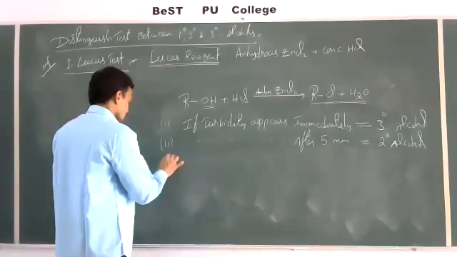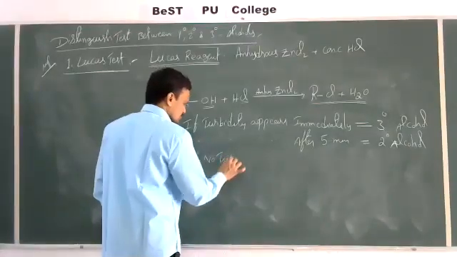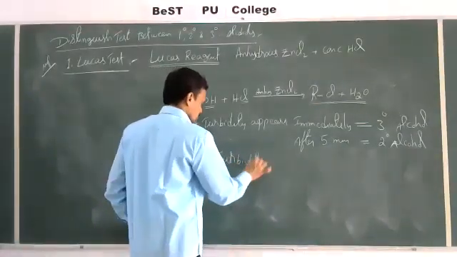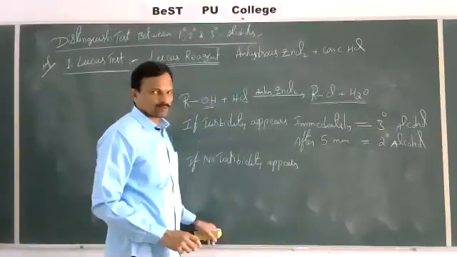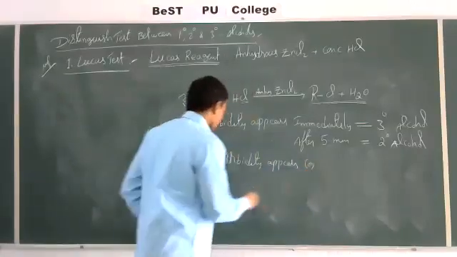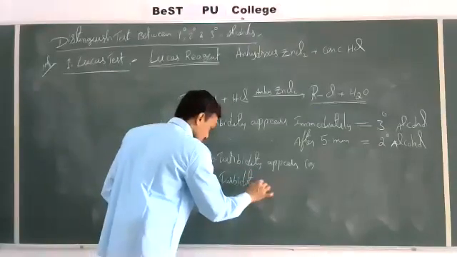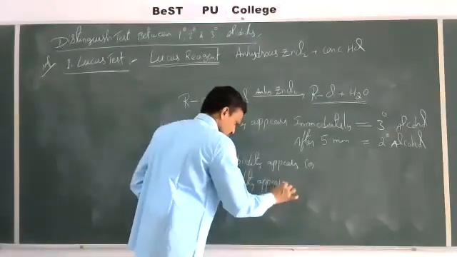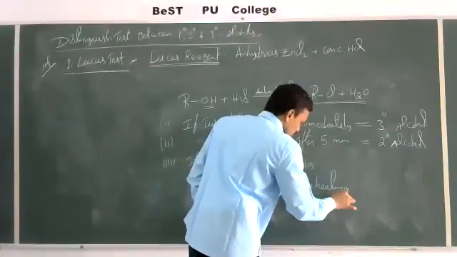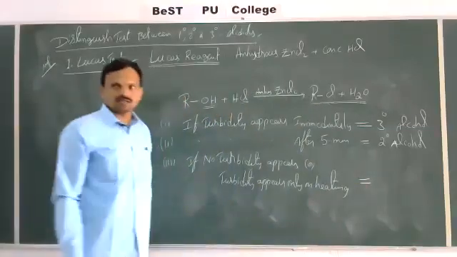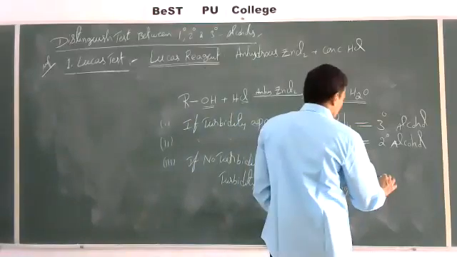Now, the third case: if no turbidity appears, or turbidity appears only on heating. If no turbidity appears immediately or the turbidity appears only after heating, then the given alcohol is primary alcohol.